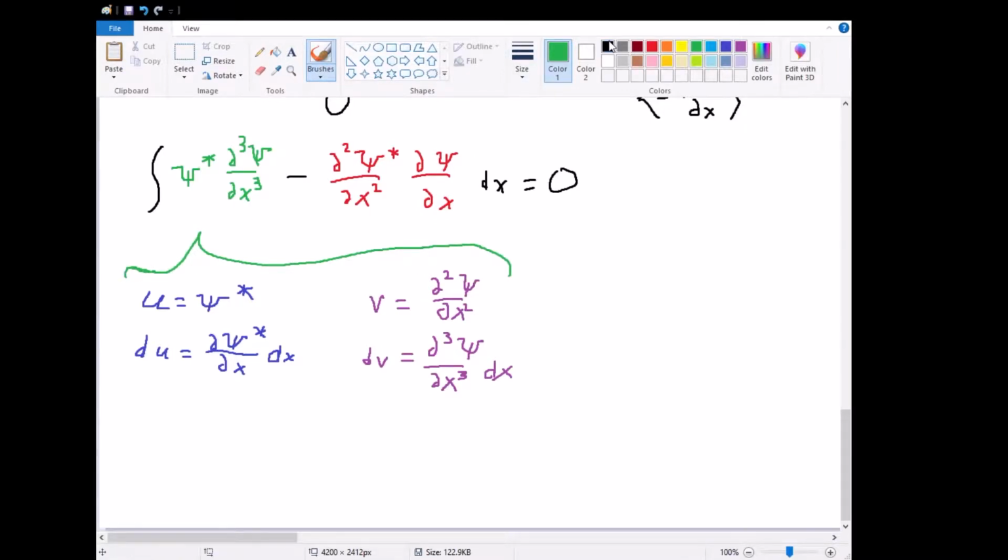So in that case, what this becomes is, using uv minus the integral of v du, we get that this is psi star times, in fact, it might be easier if we just copy pasted this text this way, psi star times this, and then evaluated from negative infinity to infinity, uv minus the integral of v du, so subtracted by the integral of, and we're actually going to use the same convention that we did before of putting the conjugate first.